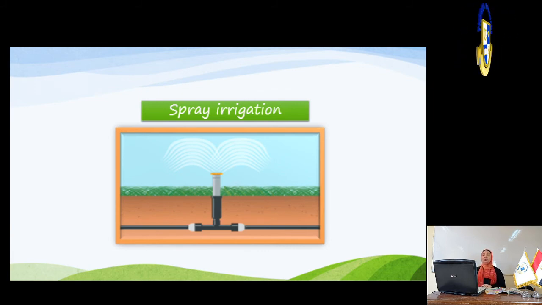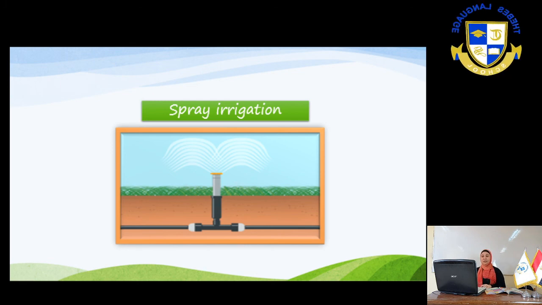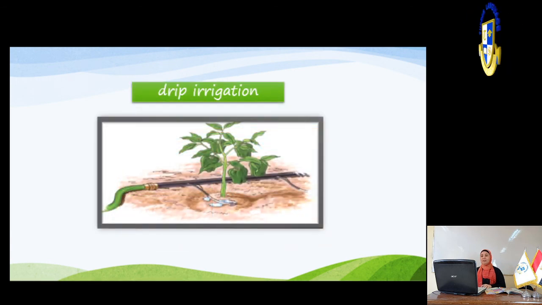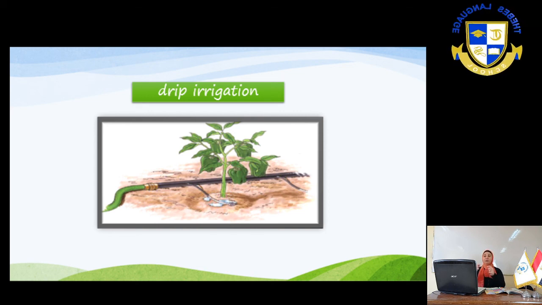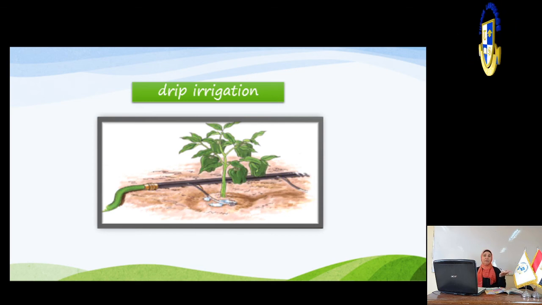This is how to spray the crops. I think you saw it on TV maybe. Next one is drip irrigation. This is the best way to water the plant because there is no waste of water at all. Because the water goes to the plant, not to the ground, and now we save water.